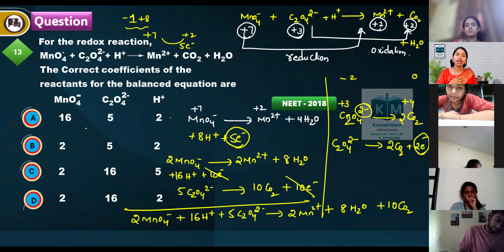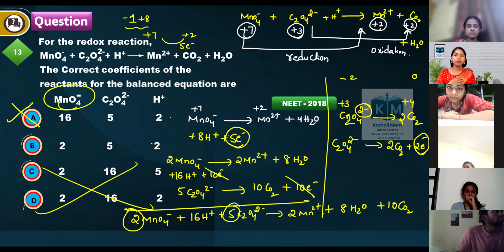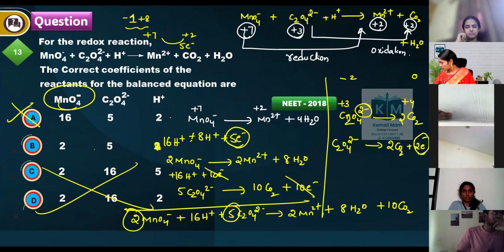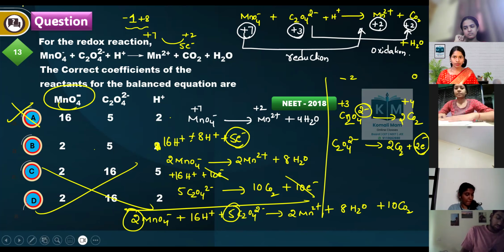MnO4 minus is 2, so this option you can avoid. C2O4 2 minus is 5, so this you can avoid. And then H plus ions: in this option it should be 16. There is a correction in the question. Please check it out. 16 H plus. Cross verify the question. 16 H plus.